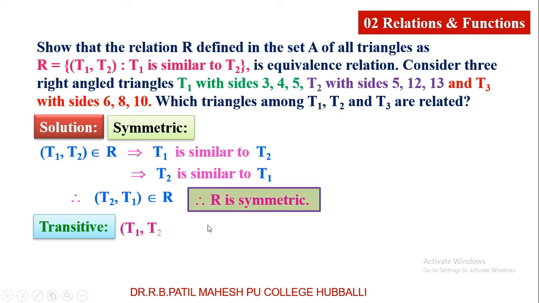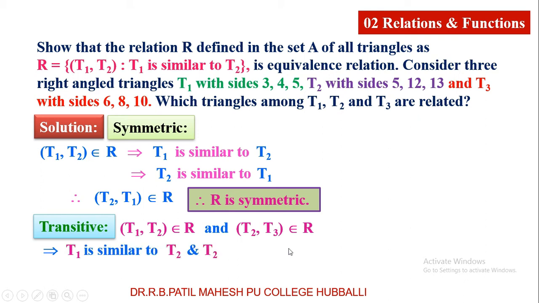Transitive, very important. Two ordered pairs: (T1, T2) belongs to R and (T2, T3) belongs to R. Now, meaning of (T1, T2) belongs to R is T1 is similar to T2, and meaning of (T2, T3) belongs to R is T2 is similar to T3. Now check whether T1 is similar to T3.